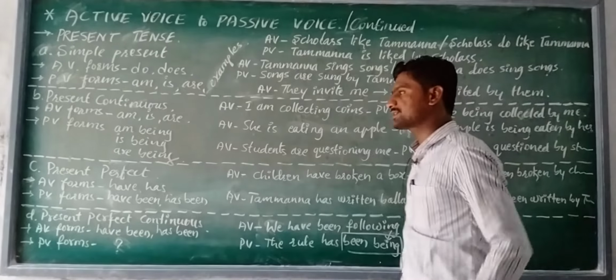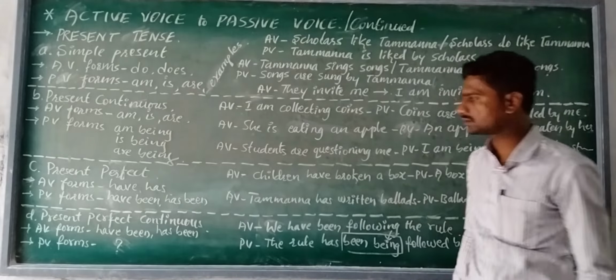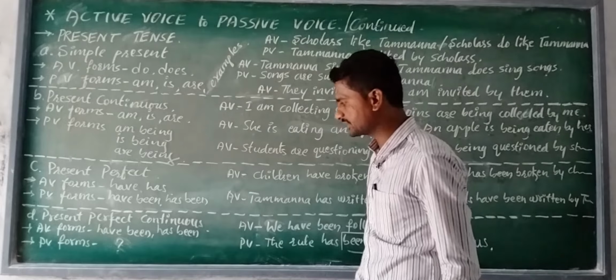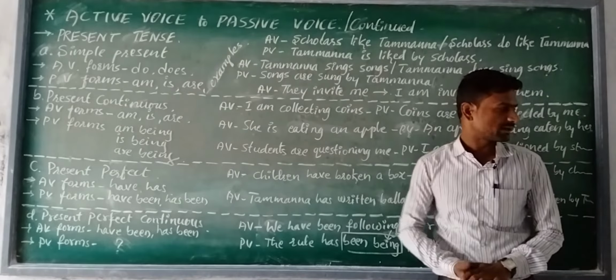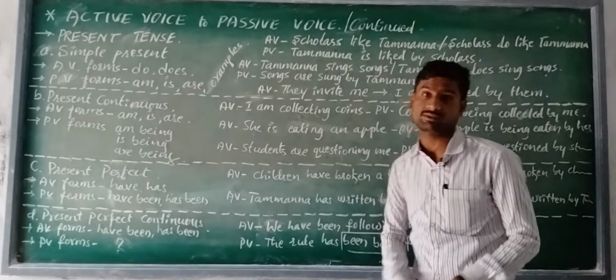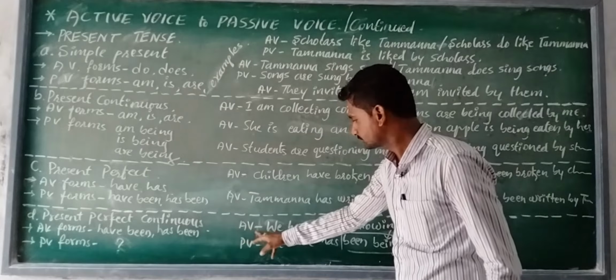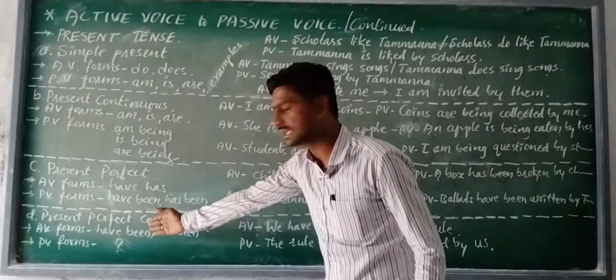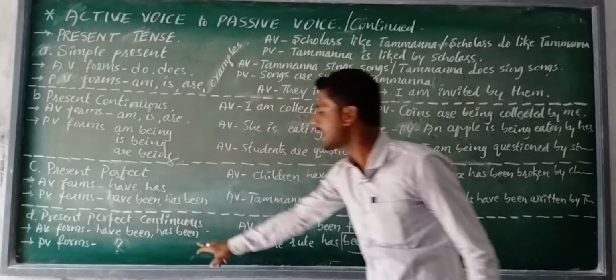I request you to come to the last part of the present tense, that is, present perfect continuous tense. What are the helping verbs for active voices and what are the helping verbs for passive voices? Look at the examples. First, the active voice helping verbs: they are have been, has been.